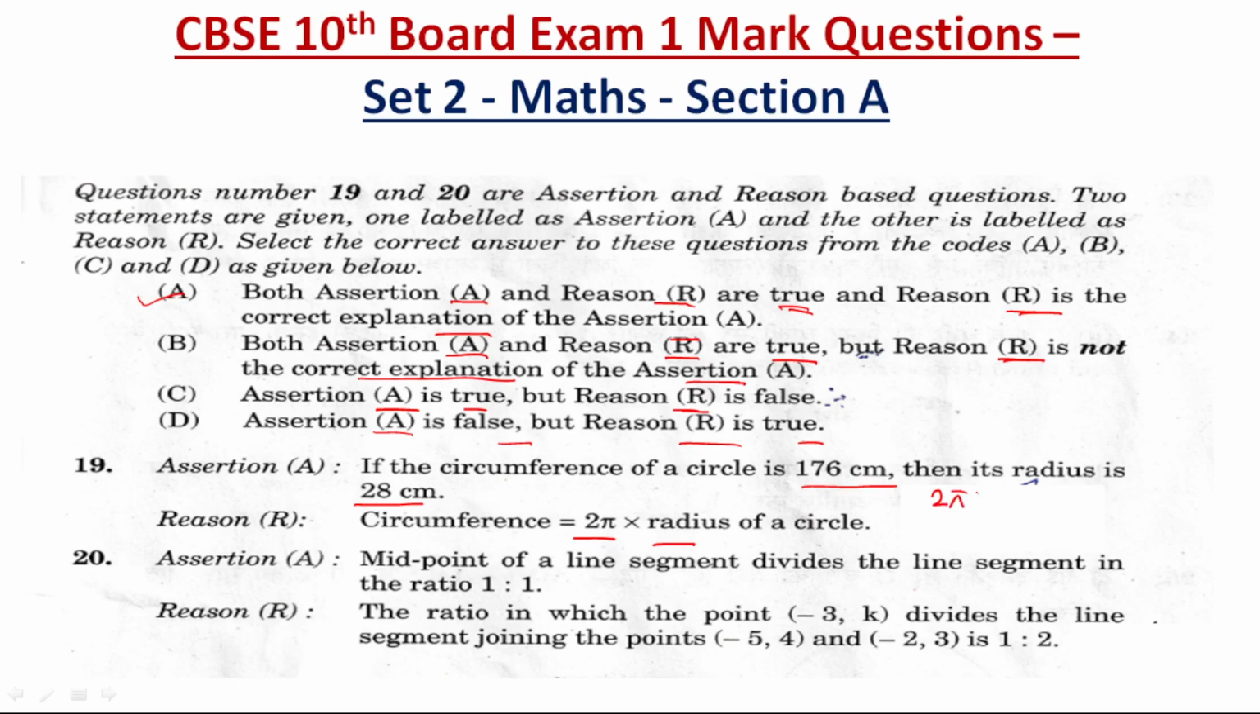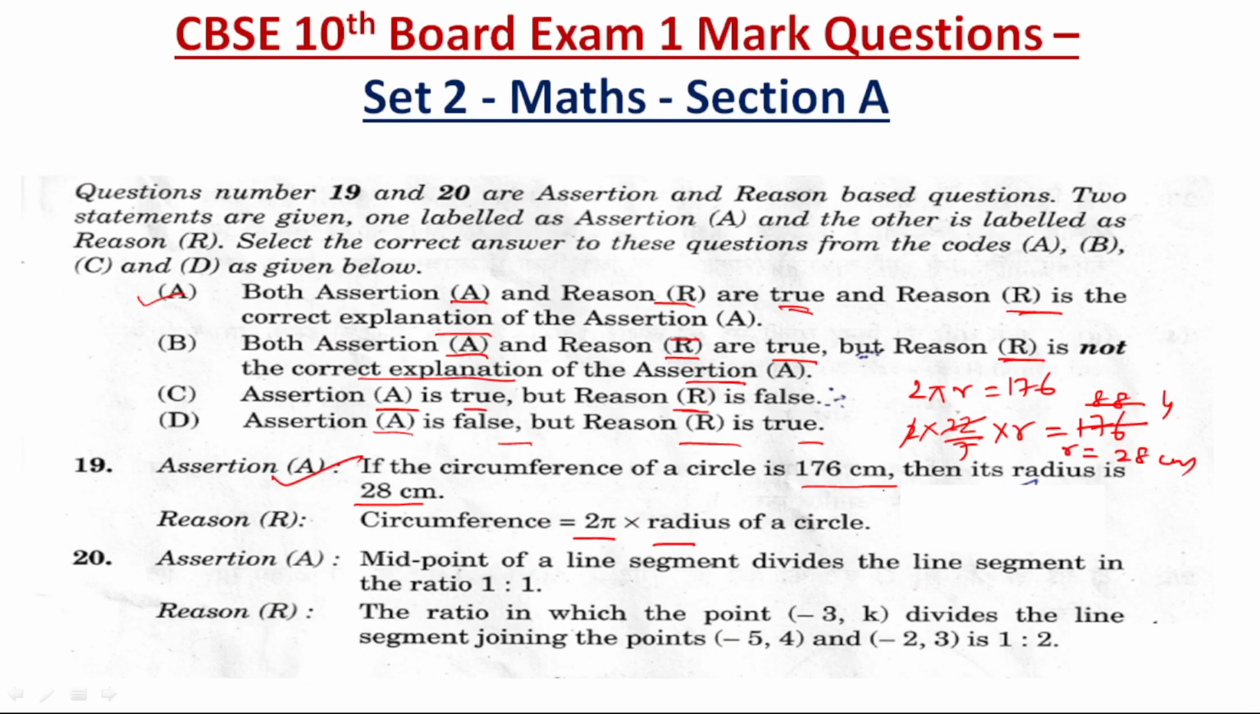So 2 pi r is equal to 176 centimeter, is given. So 2 into pi value is 22 by 7 into r is equal to 176. Let us solve it. 2, 8, 8, then 22 with this 4 it has got cancelled. So r is equal to 7 into 4, that is 28 centimeter. So the assertion A is true, correct?